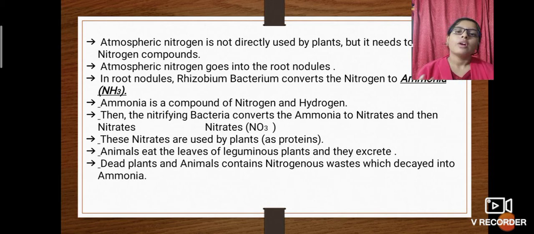Alright, so here what we have to understand is that this ammonia will again go into the leguminous plants, and nitrifying bacteria convert the ammonia into nitrates, and those nitrates are sent to plants, and the leguminous plants use the nitrates as proteins. Alright, now you've got the process of the nitrogen cycle.